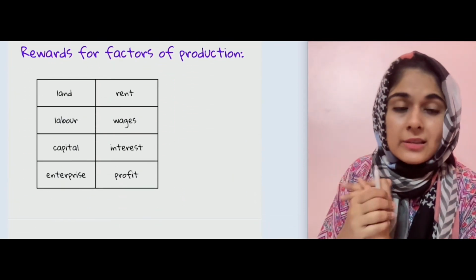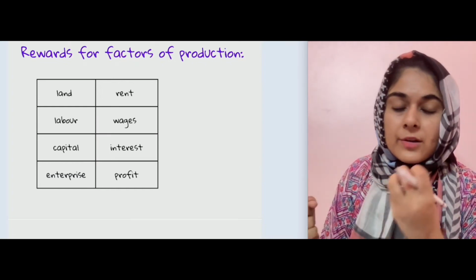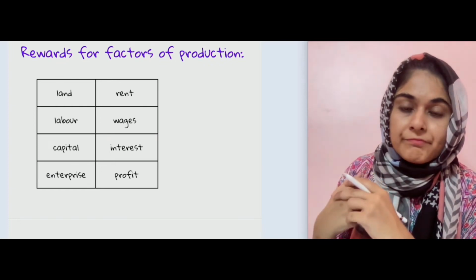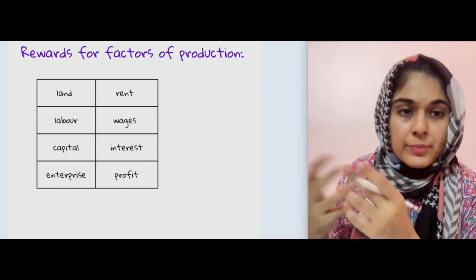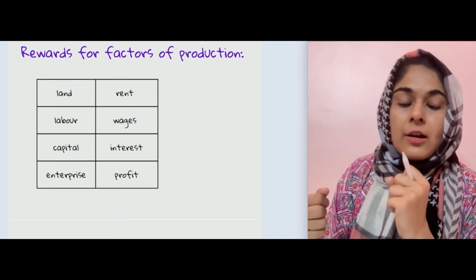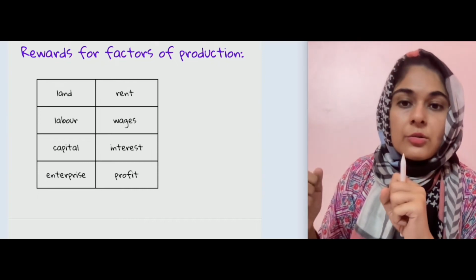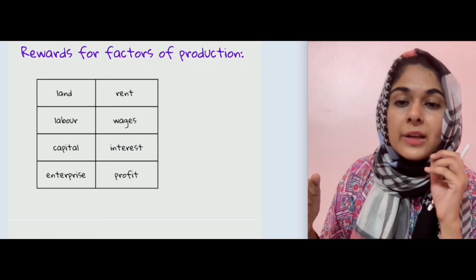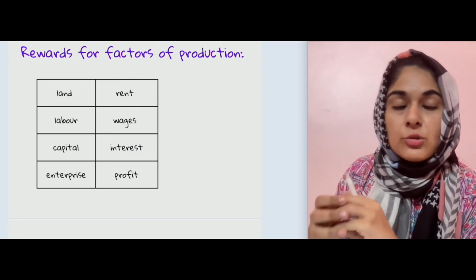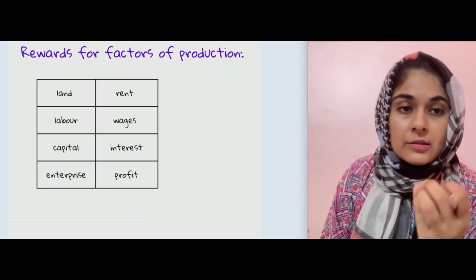In the next slide here, it's about the rewards of factors of production. So land ka reward, whoever provides the land gets the rent on it. So land pay, basically the reward that they get of owning a land is rent. The reward of being labor is getting a salary or a wage. And the reward of actually investing money into capital equipment or machinery is actually getting the interest on it.